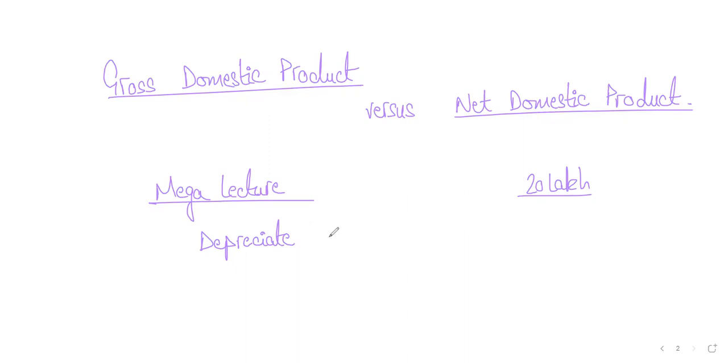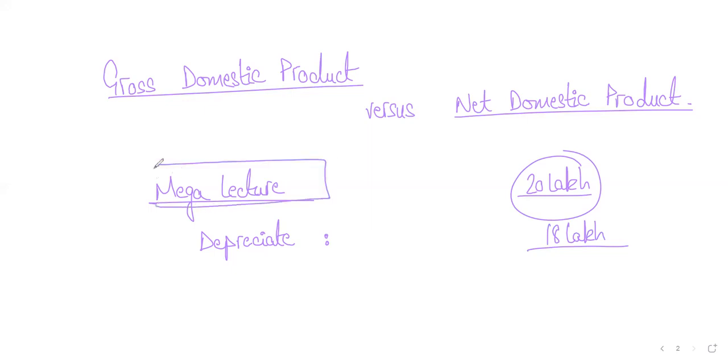So let's say the total amount of depreciation, the total amount of wear and tear. Let's stick to this example first. If you bought a car for 20 lakh rupees and after 1 year of usage, it's only worth 18 lakh rupees, then this means that during that 1 year, you have used up 2 lakh of value of that asset, right? Now that is depreciation. So when Mega Lecture adds up the wear and tear on all of its assets, that will give you how much value of assets you lost during that time period, right?